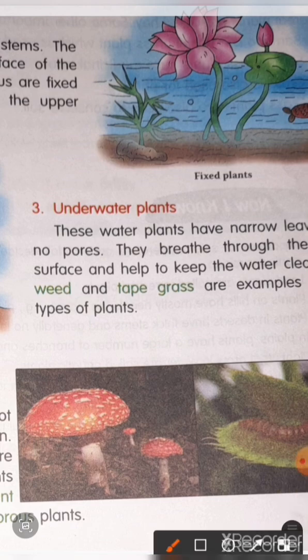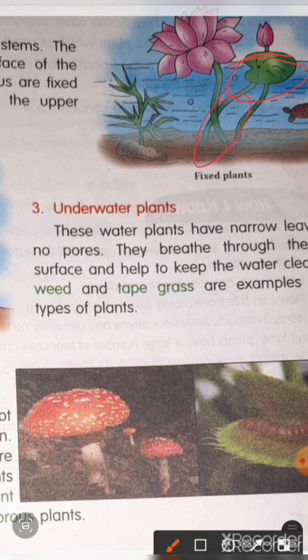We can't see the roots here because they are fixed in the bottom, but they have hollow stems. Look at these stems. The leaves are broad and float on the surface of the water.